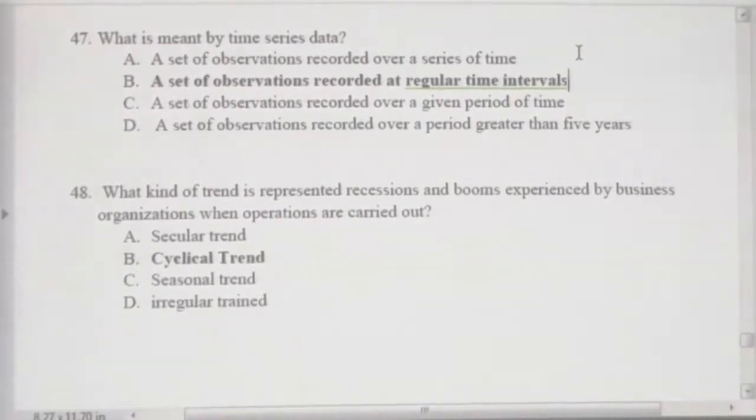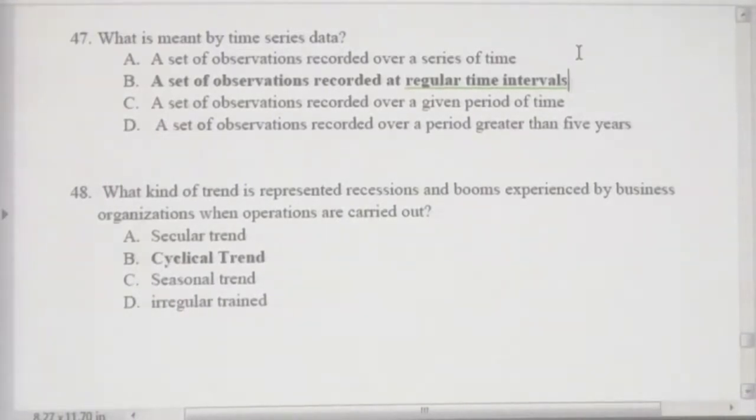Therefore, it is very important to keep in your mind that time series data always focus on observing data based on regular time intervals. If you observe data in the first year in March, you never observe data in the second year in May or June. You have to select March again. In the third year, you have to select March again. That's called regular intervals, right? Now let's take question number 48.